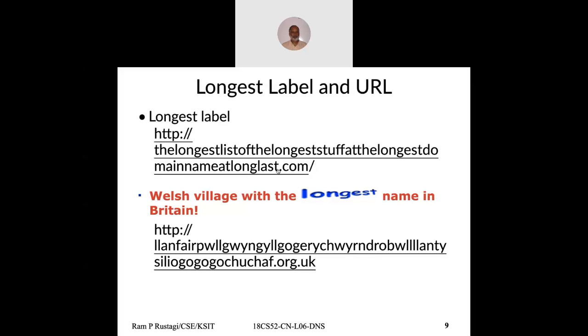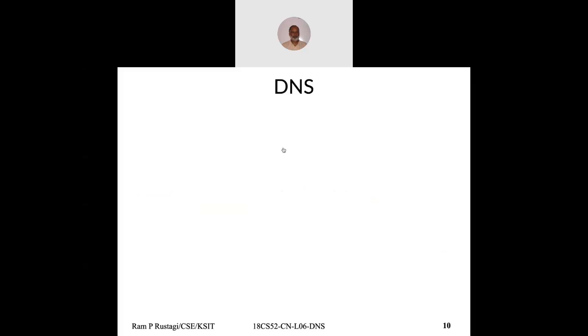You can look at those. The longest website name is one of the village names in UK. I can't even pronounce it. It's a single word, but the total website name can be only 255 characters. So an individual label is 63 characters, and the total website name is 255 characters.